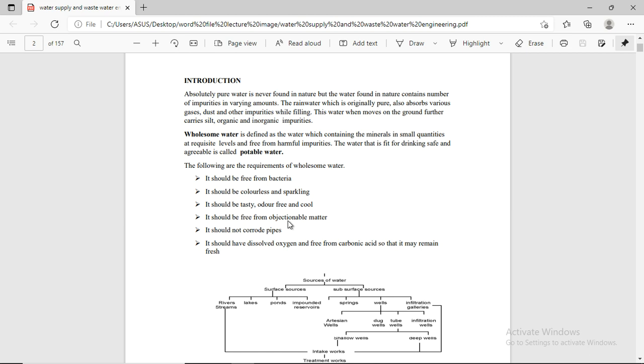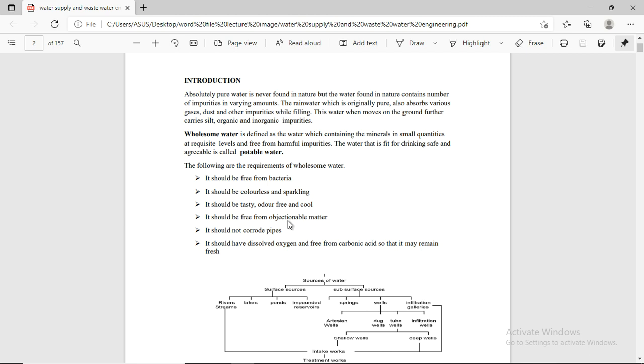To check the quality of water, we check the pH. pH is the power of hydrogen. The pH of safe water is taken as 7. When it goes up or down, the water becomes unsafe for drinking and other purposes.